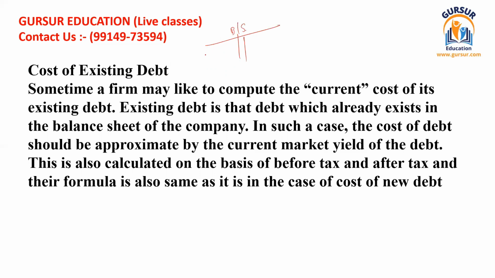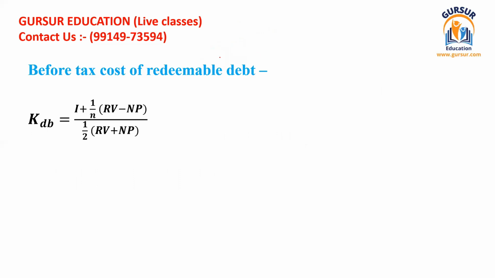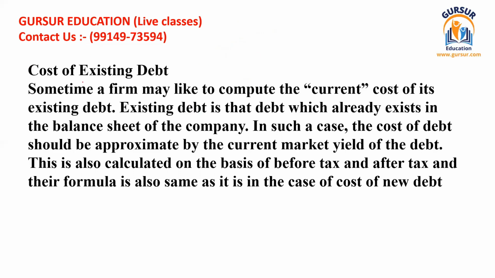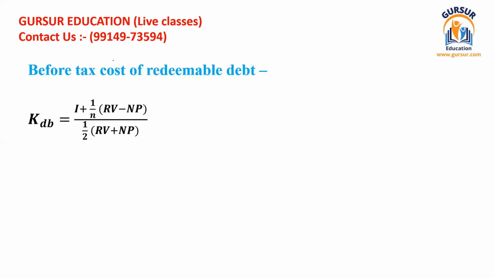So here is a balance sheet. In the balance sheet, first comes the equity share capital, preference share capital, and there is existing debt. This can be a loan, this can be a debenture, this can be anything. So how is the calculation of the existing debt done? The formula for that is almost similar to what we have covered for the cost of debenture. Its calculation can again be done in two ways: the before tax cost of redeemable debt and the after tax cost of redeemable debt.